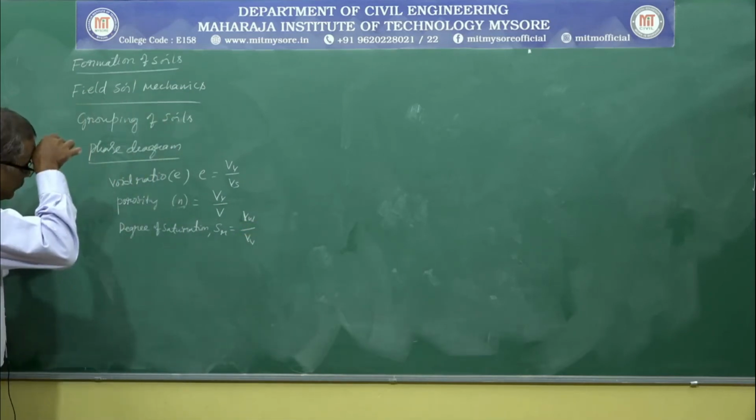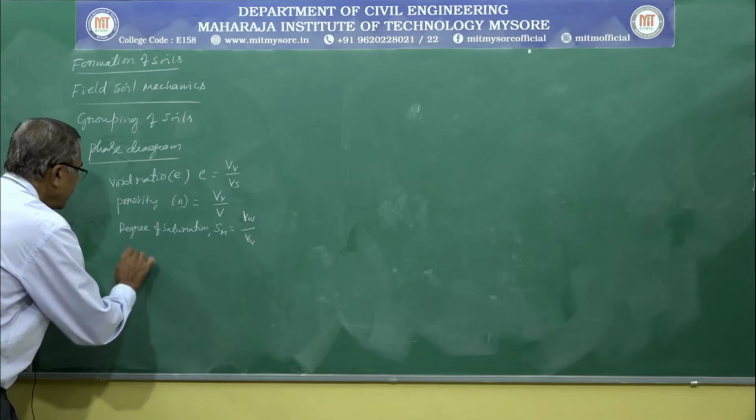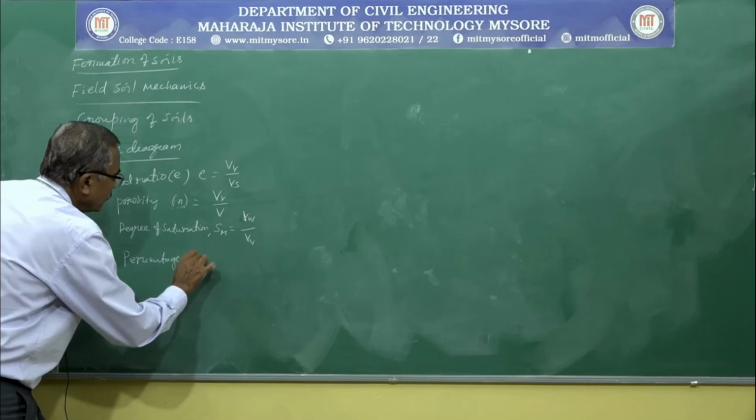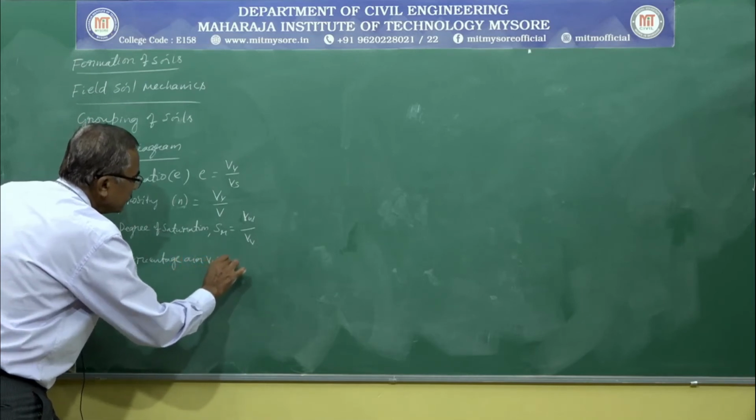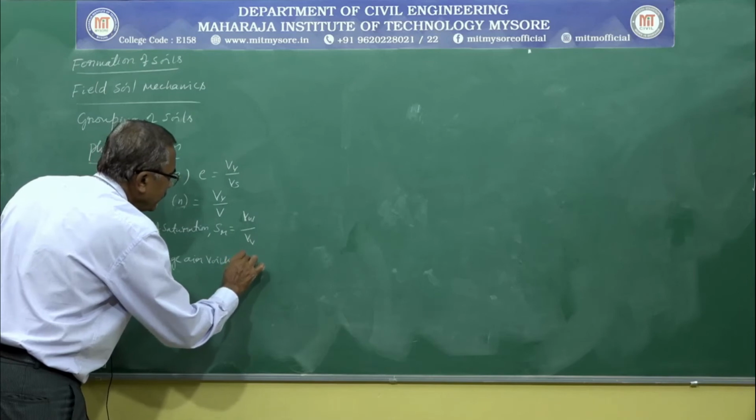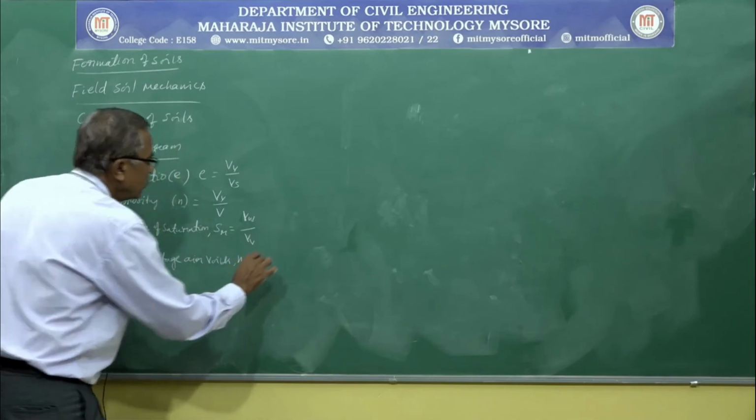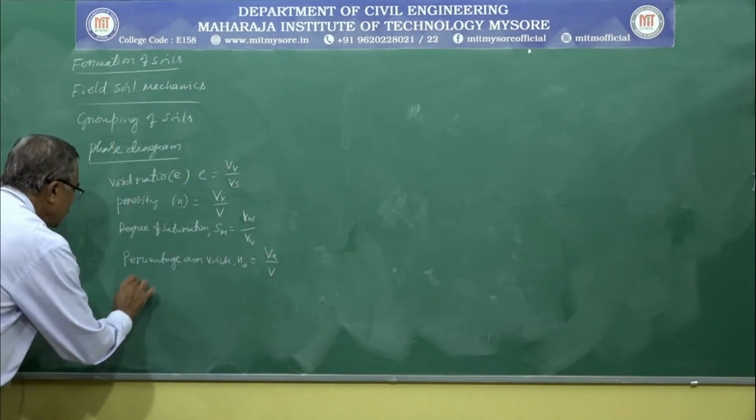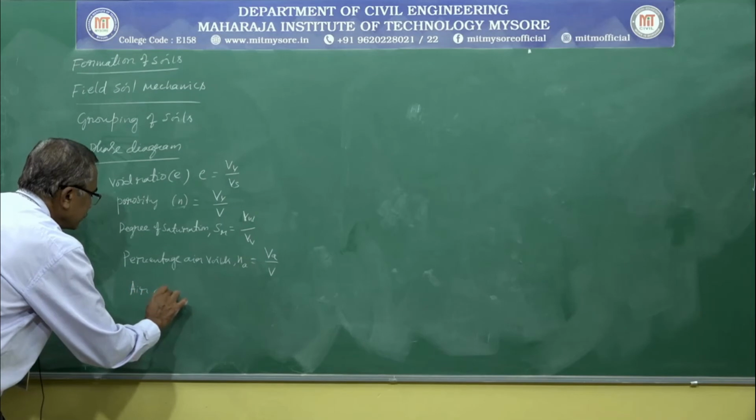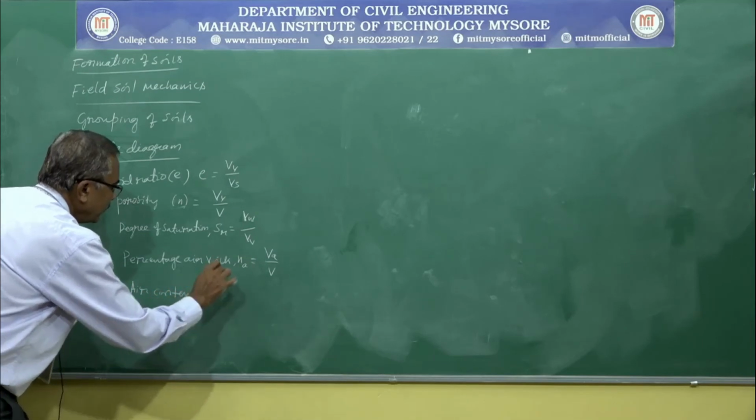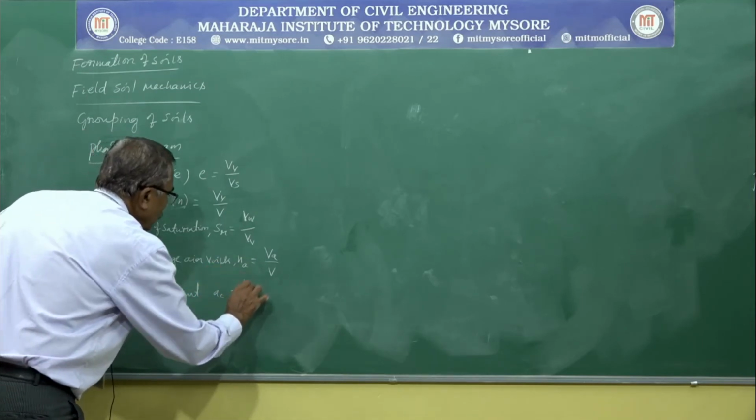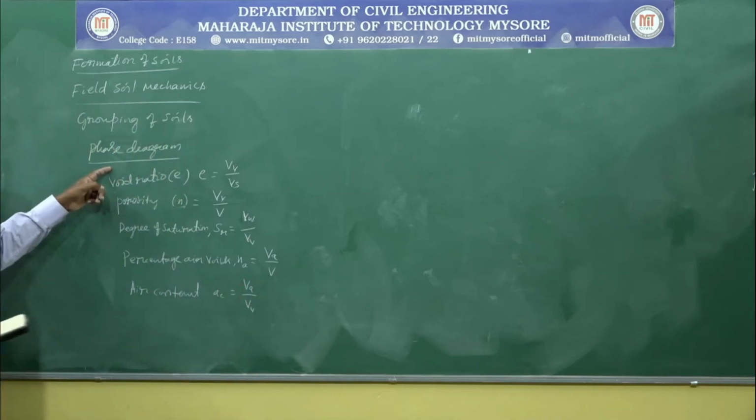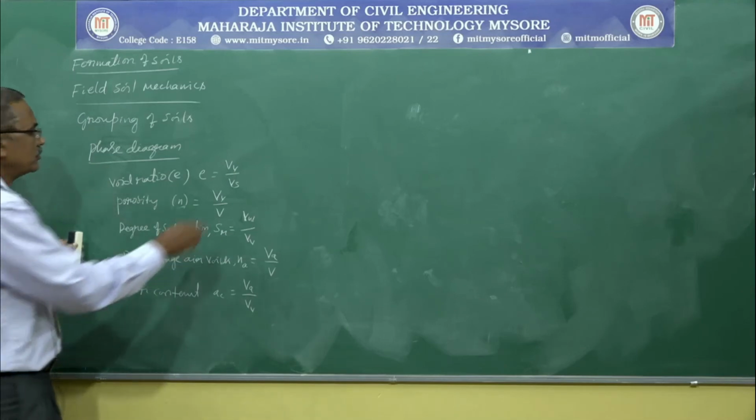Next it is percentage air voids, designated as na, that is equal to Va by V. And we also discussed air content, derived as ac is equal to Va by Vv. So these 5 terminologies are designated as volume relations.